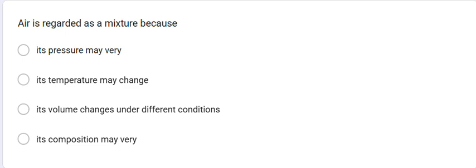Air is regarded as a mixture because air is a mixture of different gases like nitrogen, oxygen, carbon dioxide, etc. Its general composition is nitrogen is 78%, oxygen is 21%, and traces of few other gases. But there may be variation in its composition from place to place and at different height. So option D is the correct answer. Its composition may vary.